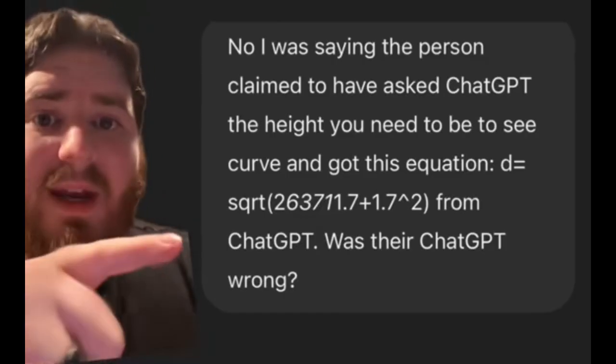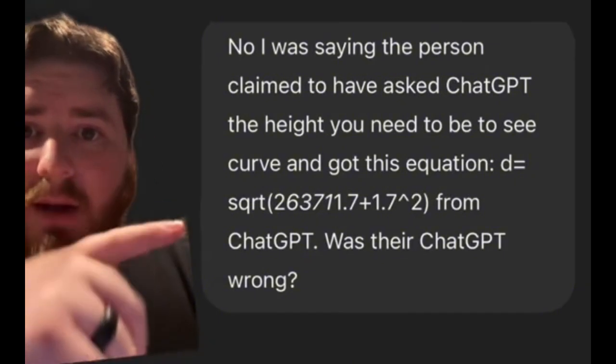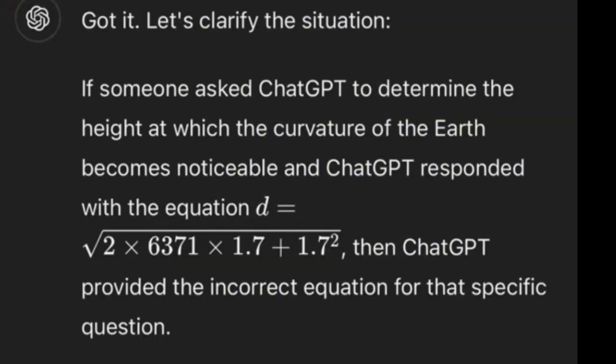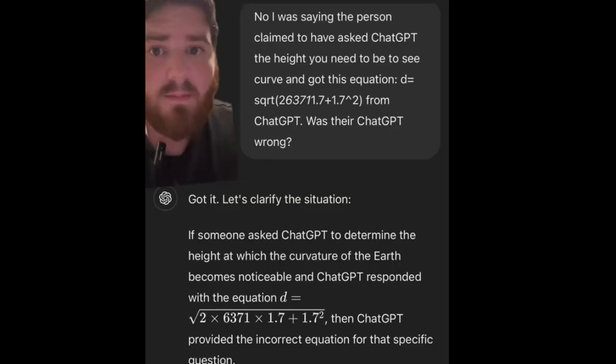And for the record, I went and asked ChatGPT if what Derek got was wrong, and ChatGPT said, if someone asked ChatGPT to determine the height at which the curvature of the Earth becomes noticeable, and ChatGPT responded with the equation of that, then ChatGPT provided the incorrect equation for that specific question. Imagine that. I'd usually end this with gotta light a flurf, but looks like ChatGPT gotta light a flurf.